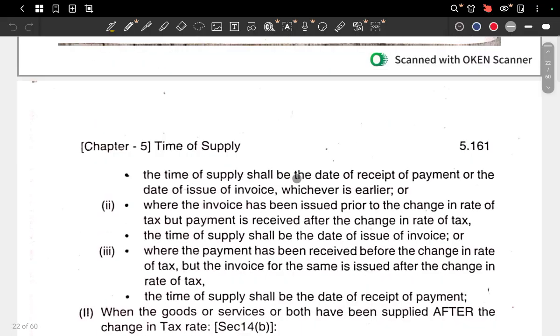The time of supply shall be the date of receipt of payment or the date of issue of invoice, whichever is earlier. So I have done the service before the change in the rate of tax, or I have received the payment before the change. Then the previous rate of tax will be applicable in the earlier case.